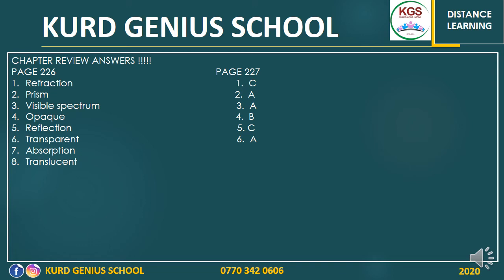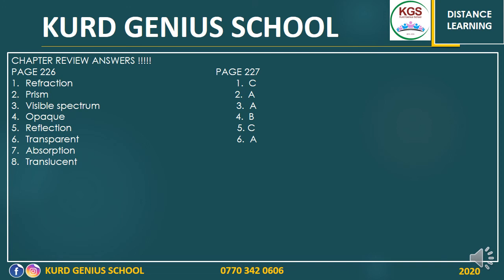And here it is, the chapter review answers. You've been looking for this, I know. From page 226, the blanks, the vocabulary review. Number 1, refraction. Number 2, prism. Number 3, visible spectrum. Number 4, opaque. Number 5, reflection. Number 6, transparent. Number 7, absorption. Number 8, translucent.